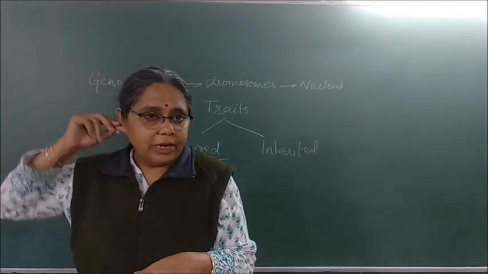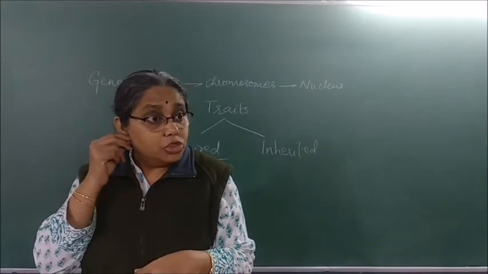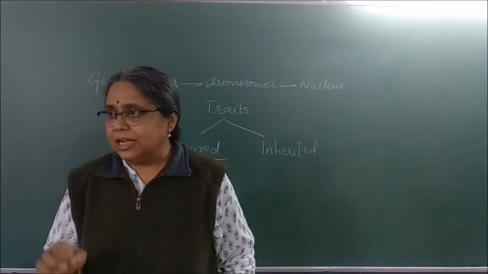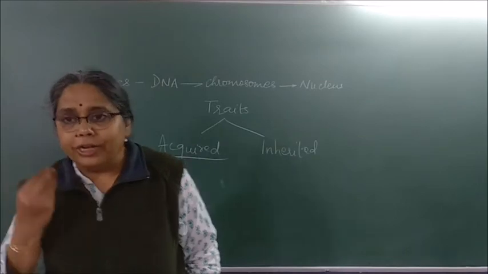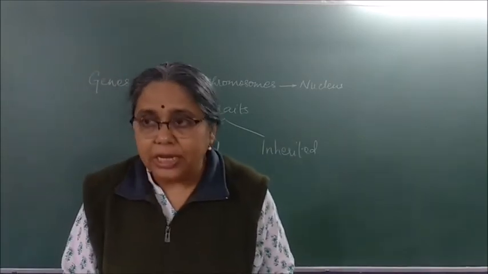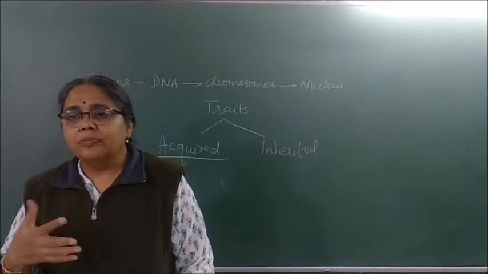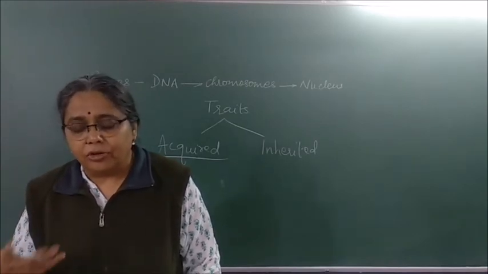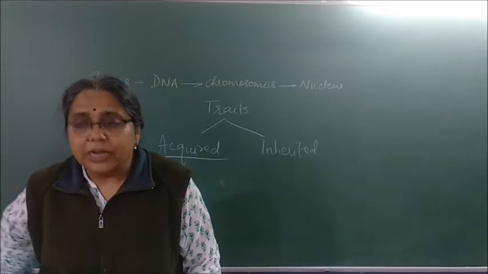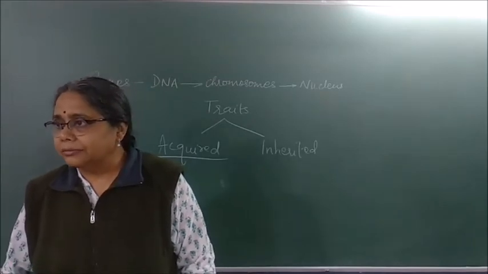There are free earlobes and then there are joint earlobes. So let us consider that one trait, joint earlobes, is present only in 10% of the population and another trait is present in 60% of the population. Which trait has arisen earlier?